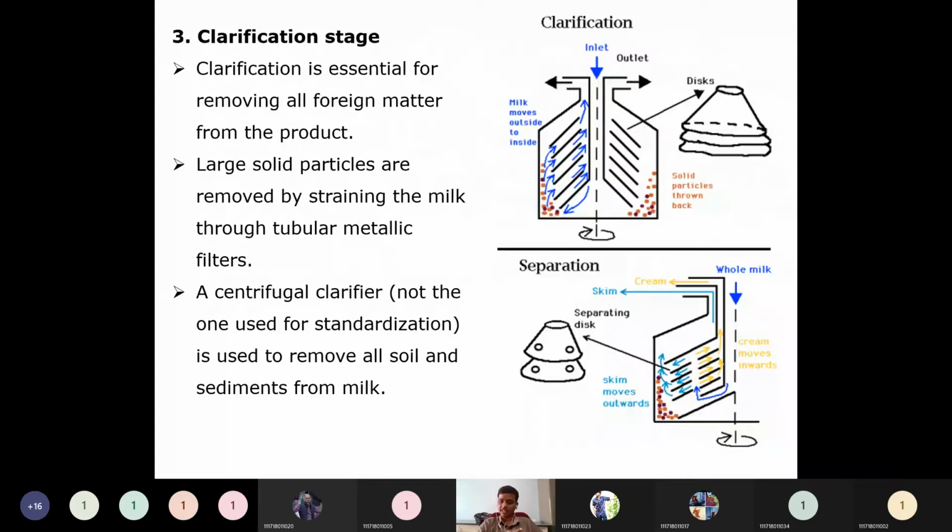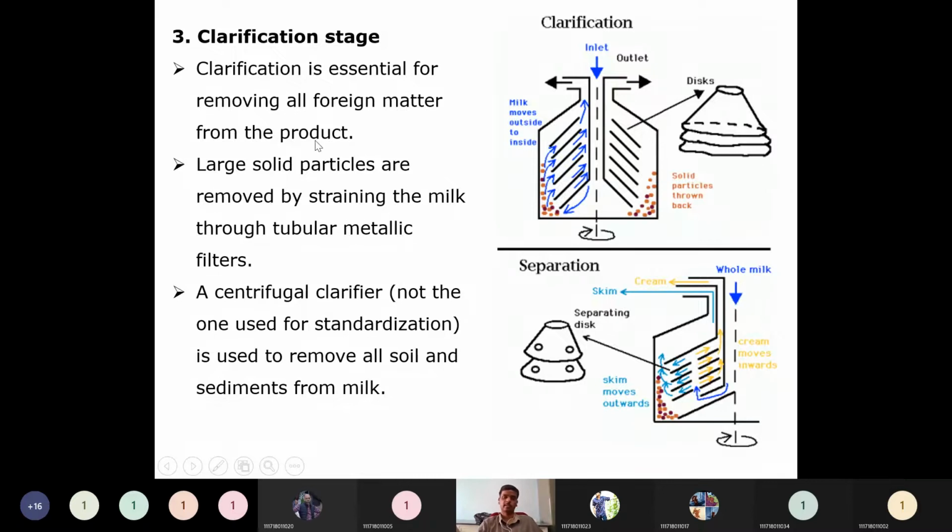Then the next one is the clarification stage. In the clarification stage, you might have noticed during the mechanical unit operations course why we use clarification. Clarification is nothing but separating tiny particles of solids from the liquid. In order to do that, there must be some agitation source. So clarification is essential for removing all foreign matter from the products.